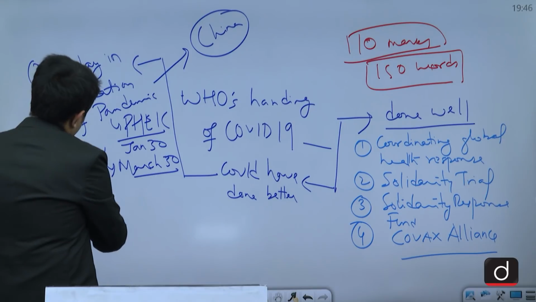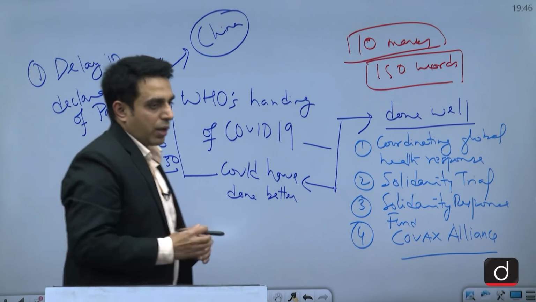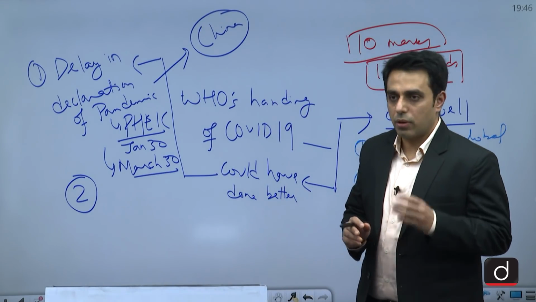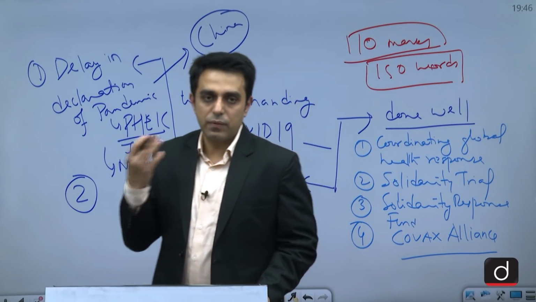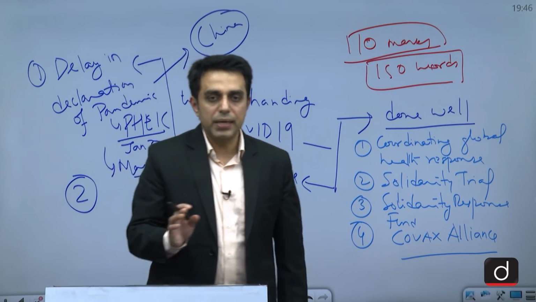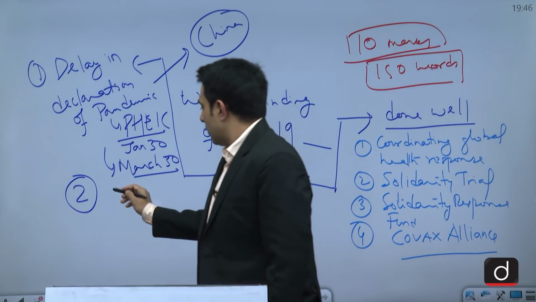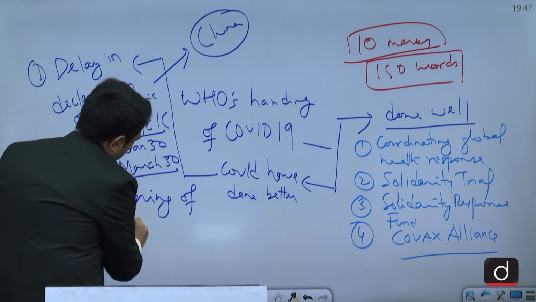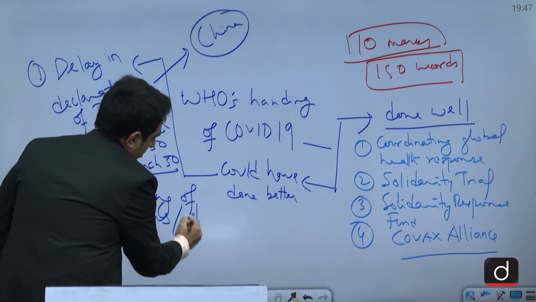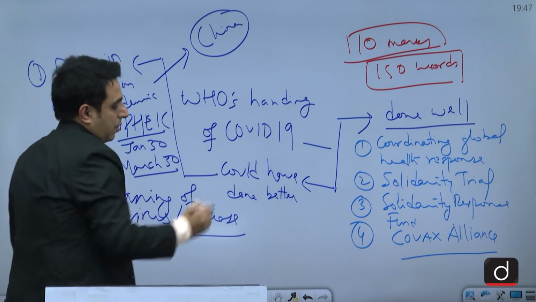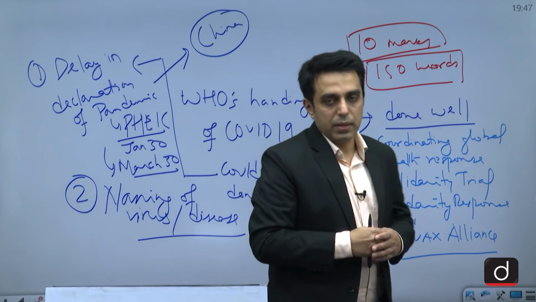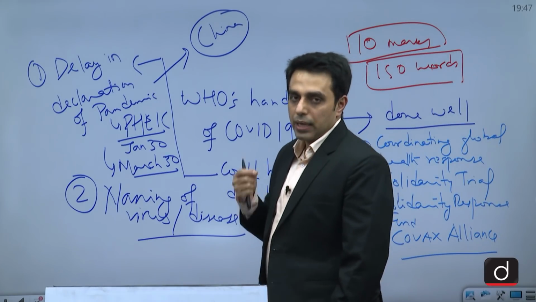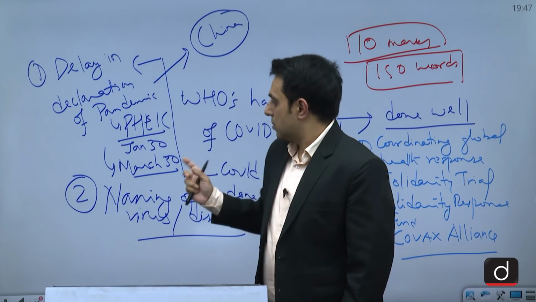And the second criticism that can be said, which is somewhat unfair on WHO, because international regulations now mandate that the virus or any such thing which can have a negative impact on any country should not be named after that country. So this naming of virus and disease by WHO was also criticized by some people, especially President Trump, when he said that WHO was favoring China by not naming it as China virus. So that was also a criticism.